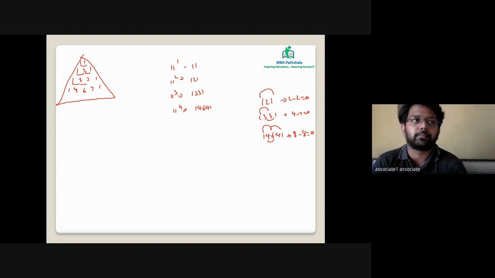Is this clear? Let's take 517. 5 plus 7 is 12. 12 minus 1 is 11. So either 0 or 11 should come.